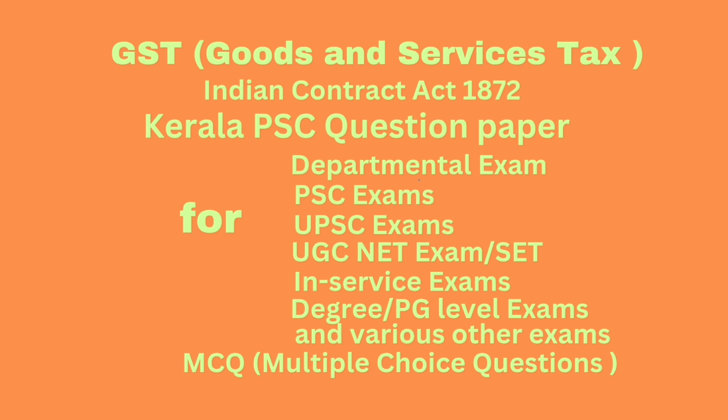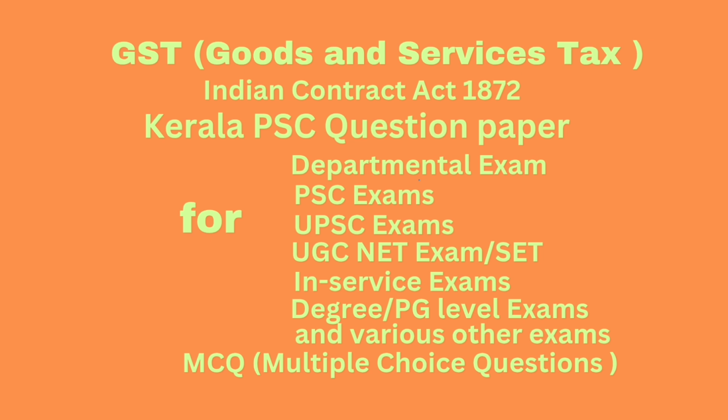Option C, both A and B. Option D, none of the above. Correct answer, option C, both A and B. That is, supply of goods by the registered person against advance authorization, and supply of capital goods by the registered person against export promotion capital goods authorization, that is EPCG.